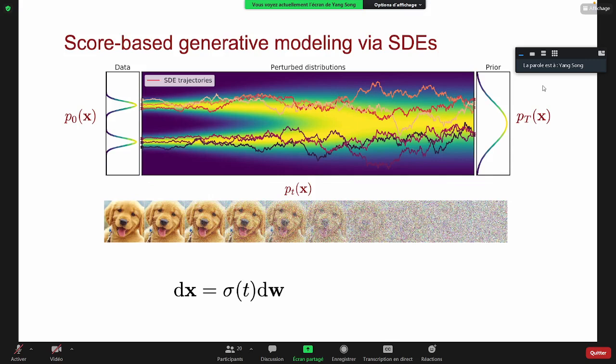How can we find a stochastic differential equation for this purpose? We can use a very simple example here. There is no deterministic term. The only term is the sigma t times the infinitesimal Gaussian noise. If sigma t grows exponentially fast, then we can easily add more and more noise to convert any data point into pure noise.